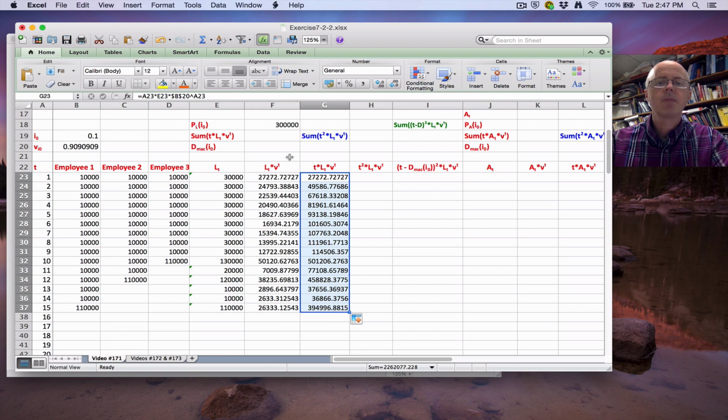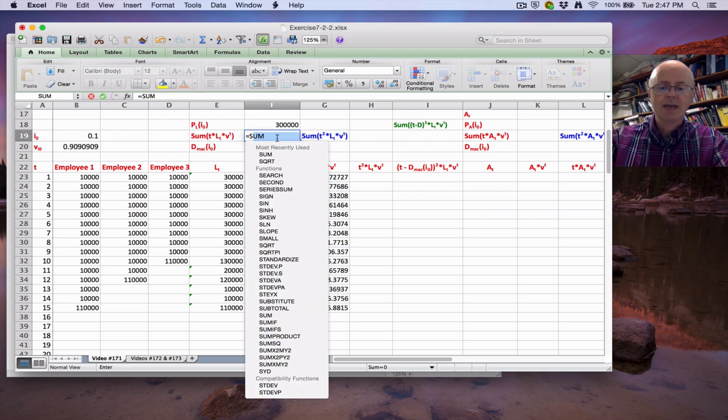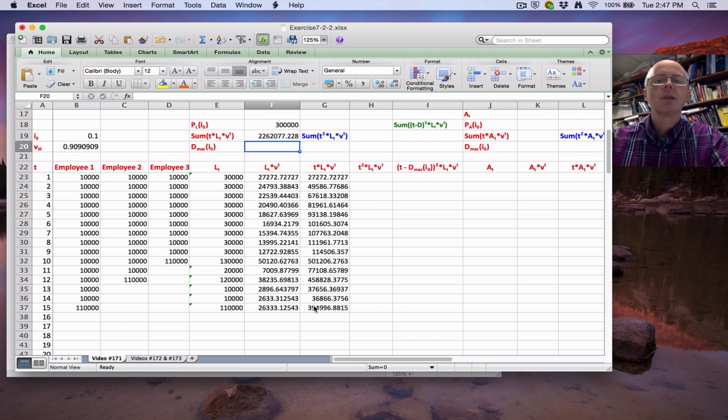There we go. And so now we want to find the sum of those things. Use equals SUM again. By the way, you can just click and drag here to highlight those things. There's the sum, and that is a correct answer, one of the answers that you'll find is correct in the back of the book and the solutions manual. The sum is, let's see, 2,262,077 approximately.